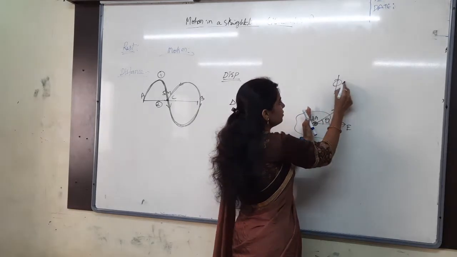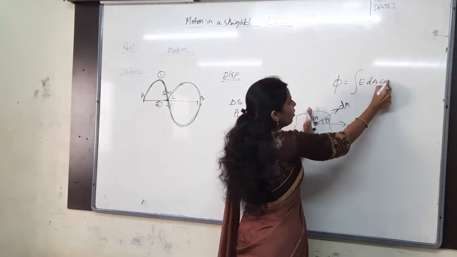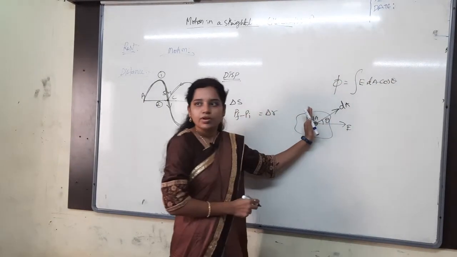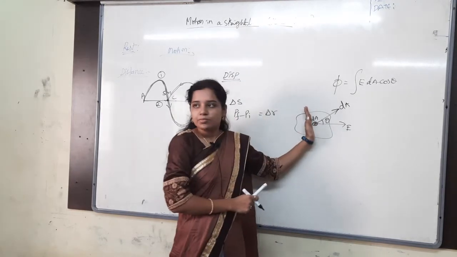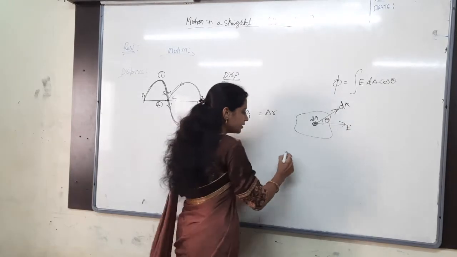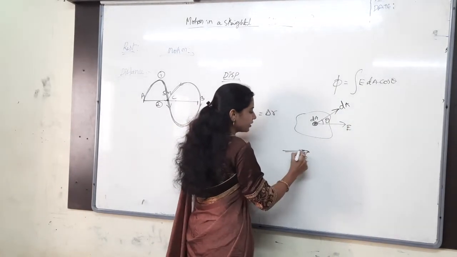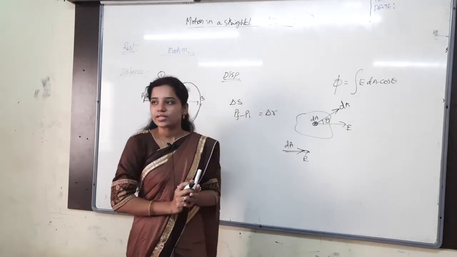dφ is equal to E dA cos θ, otherwise φ is equal to the integration of E dA cos θ. Why cos θ here? Because there is an angle between them. Always we should do what? The dot product. Why? Because when the electric field and the area vector are in the same direction, then we can say that the flux is maximum.